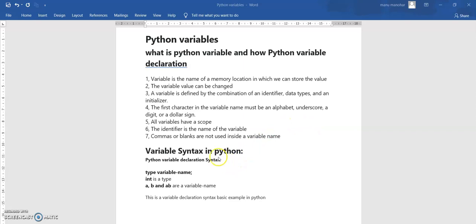Let's see the syntax in Python: type, variable name. Type means data type, any type, like int, float, character. Variable name means anything, like A, B, or A and B, are called variable names. But let's see this with the help of an example.